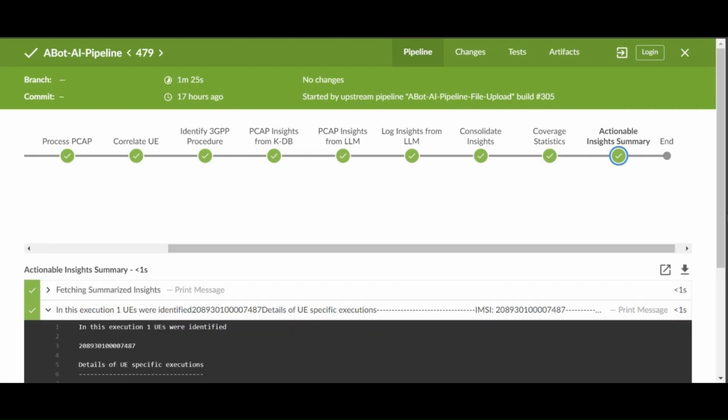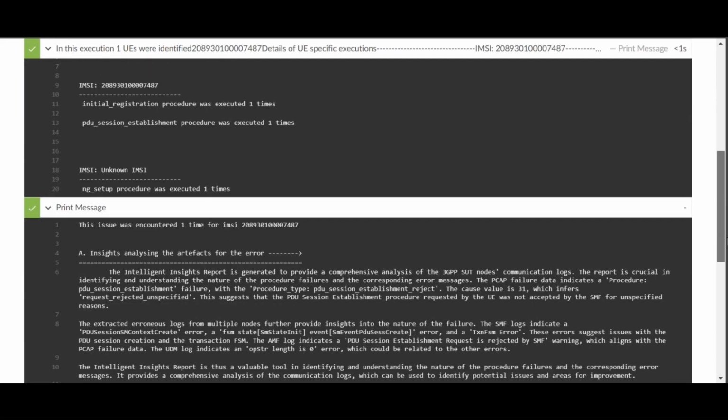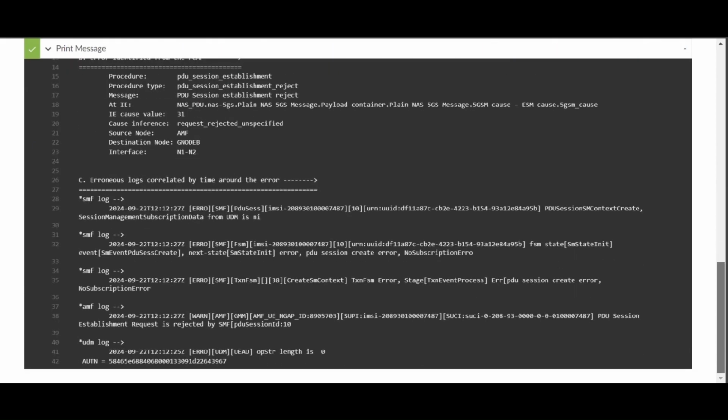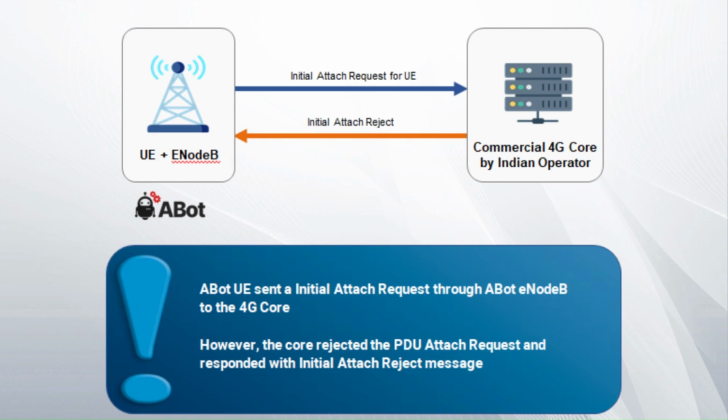This is how the coverage statistics would look like. Per IMSI, it will give a detailed description of all the procedures that were executed in network. Here's the first look at the actionable summary report. However, we'll look into these in detail once we show the use cases. Now let us look at a few interesting live cases.